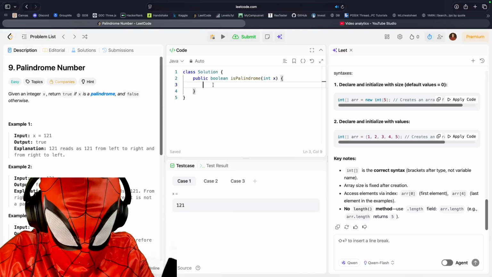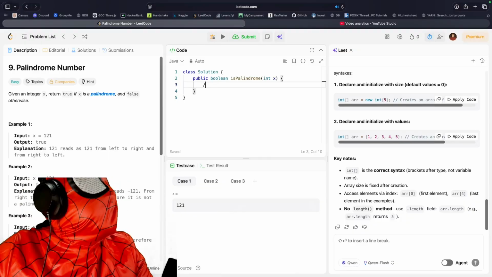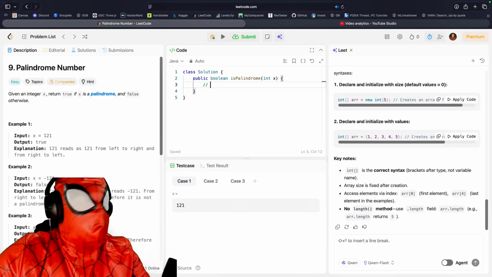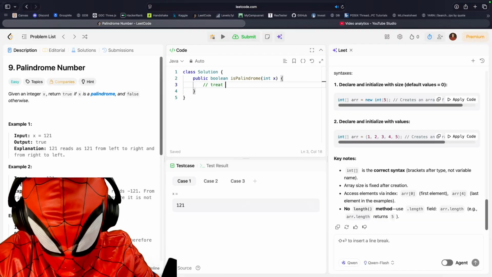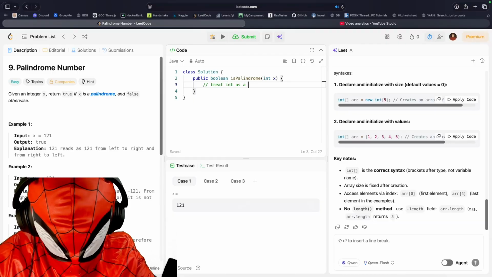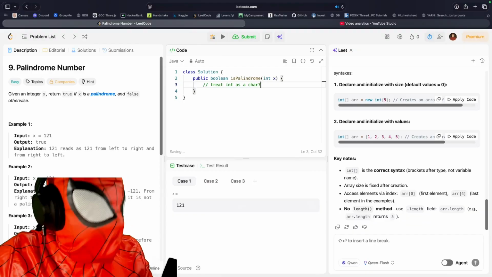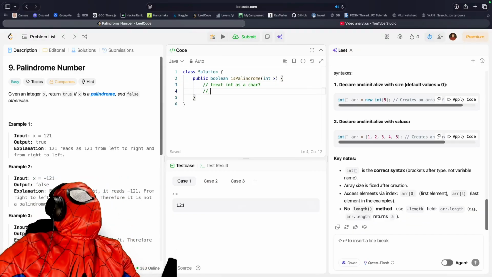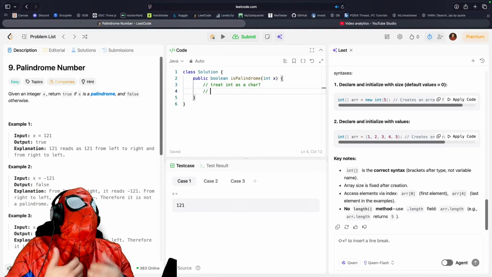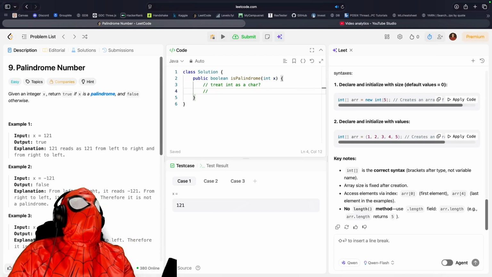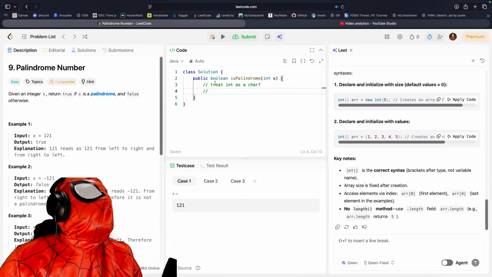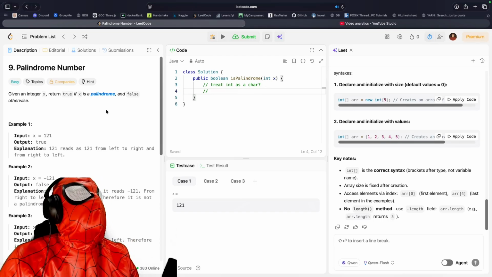I need to rethink this because I cannot type right now. Wait, what did I just say? Oh, let's say treat int as a char. So you can see where my brain is going here. Please hire me. Because if I go integer, I can't just go, no, I have to read it as a character. Palindrome, treat int as char. Yes, from left to right.